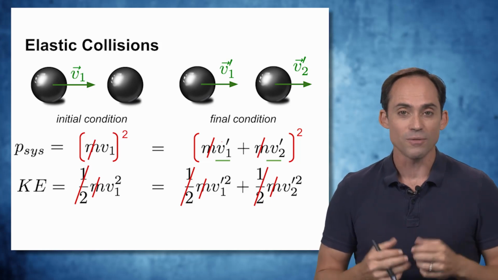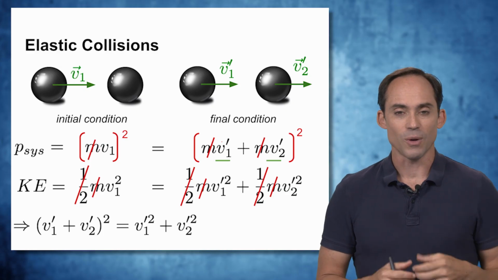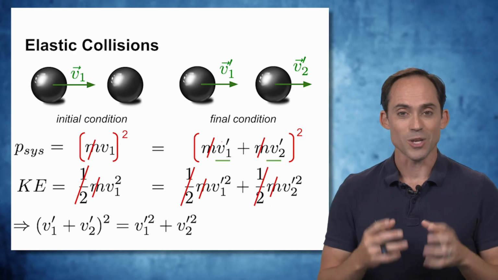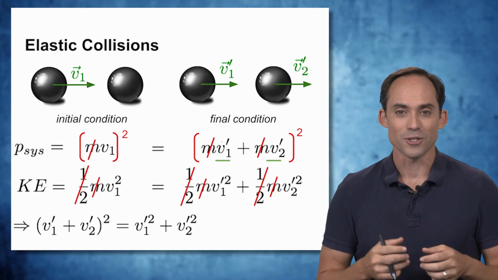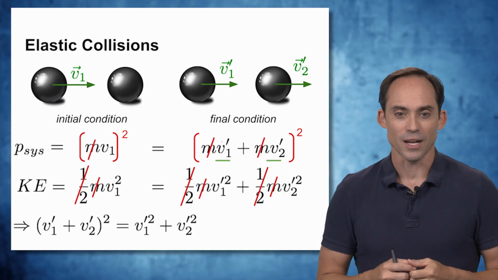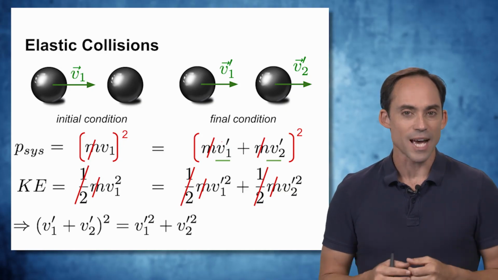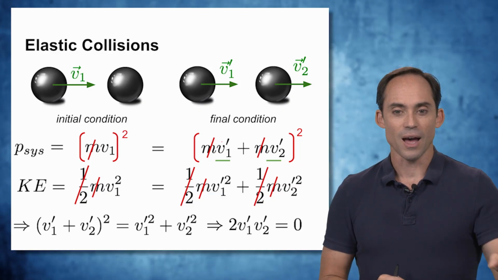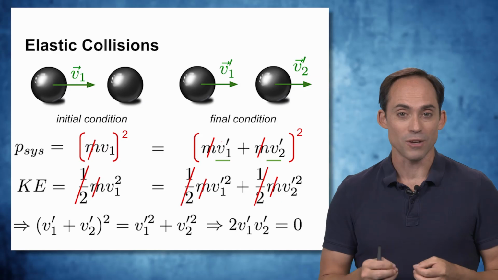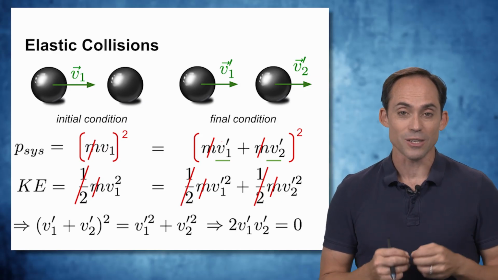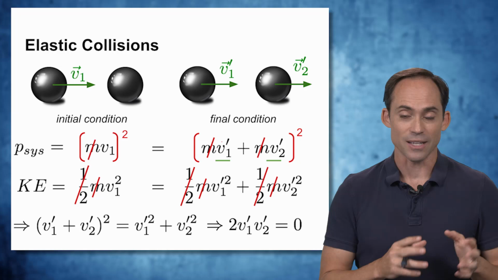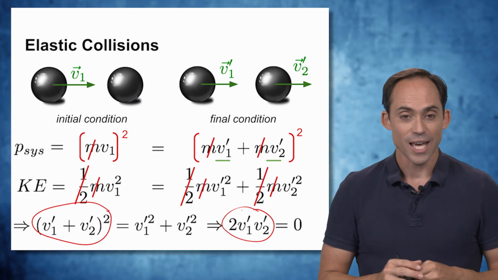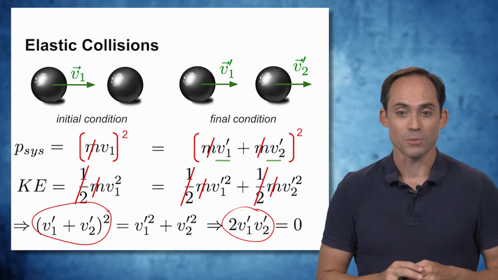And when we combine all of these numbers together, what we find is that we have a relationship between the square of the sum of the speeds and the sum of the square of the speeds, the first coming from the momentum equation, the second coming from the kinetic energy equation. And if you expand this out, the only way that this equation can be true is if the combination 2 times the speed of each object has to equal 0. That's the cross term in the left-hand side square. Okay, when you square this right here, you get this cross term out here, and that has to go to 0 for these two things to be equal.